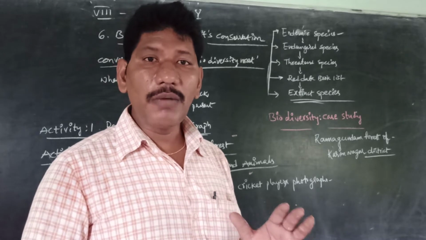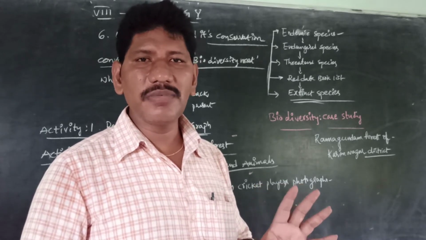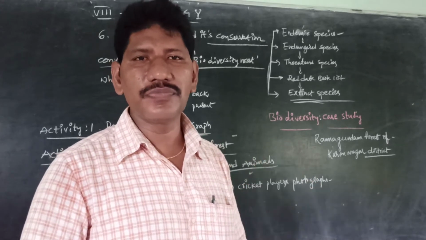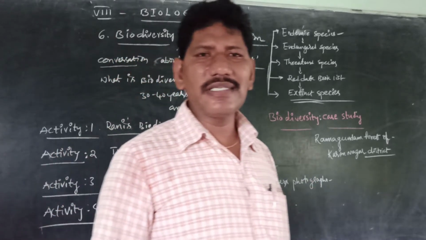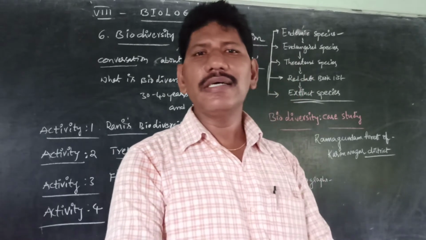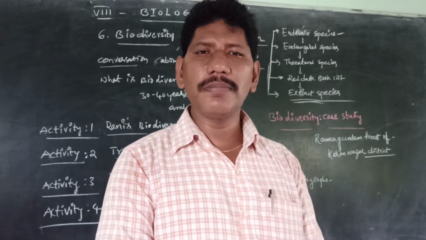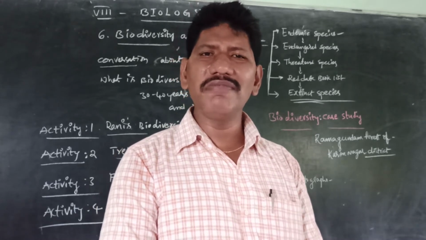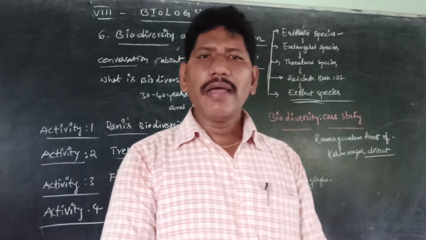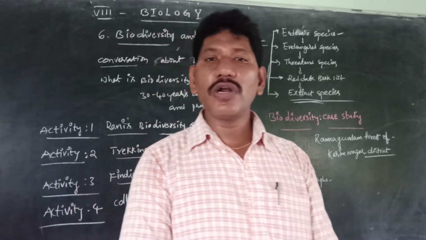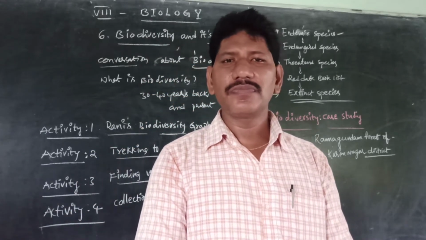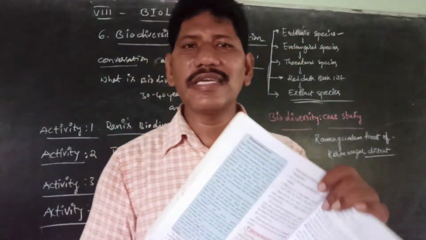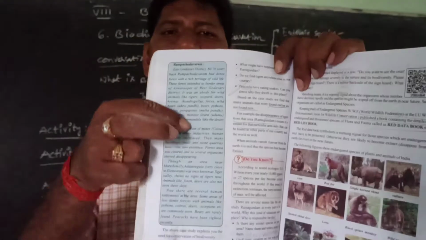Ramagundam is well popularized because of the high temperatures recorded there. Why has it become so popular in these present days? It was not so in the past, because actually it was a dense forest. Once upon a time it was a very dense forest, the best habitat for flora and fauna, different species. They have given an article on this biodiversity case study. So this is the case study of biodiversity.